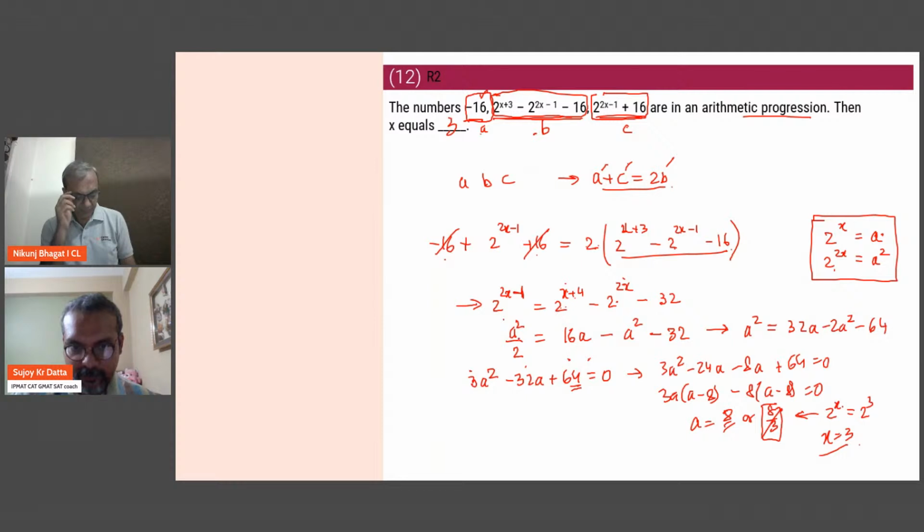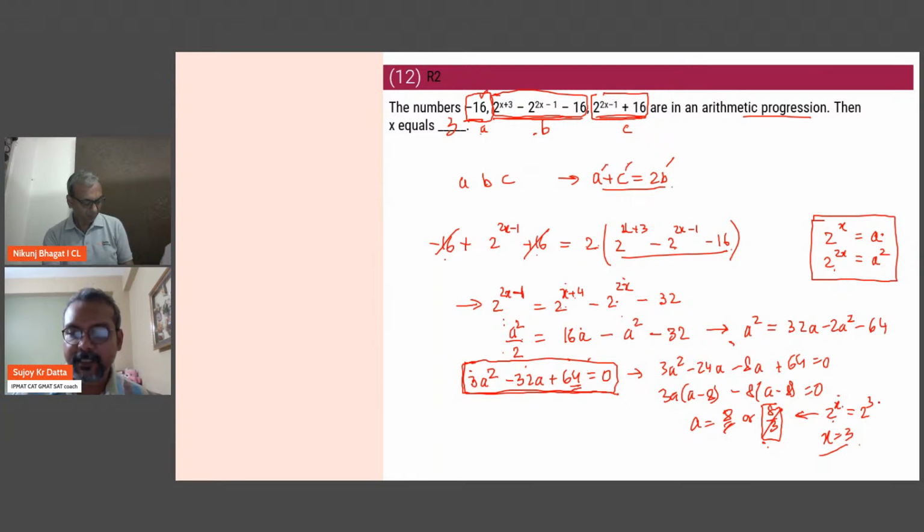So in this equation, if you replace, then you get a squared by 2 is 16a minus a squared minus 32. From there, you end up with this quadratic, which when you solve will get you the values of a as 8 and 8 by 3. We are ignoring 8 by 3 because 2 raised to the power of irrational numbers can only give you something like 8 by 3, will not get rational. So x is 3.